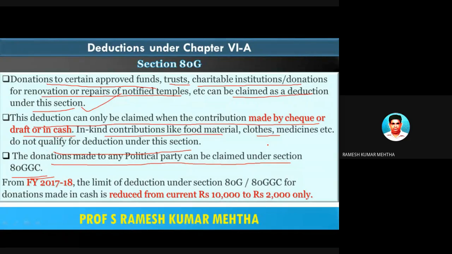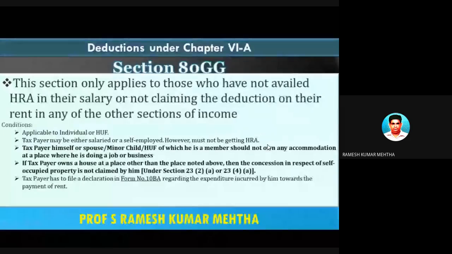Next one is 80GG, deduction under section 80GG. This section only applies to those who have not availed HRA in their salary. So if any assessee is an employee and is not getting any HRA, that is house rent allowance, which is part of the salary, then this section is applicable to him. This section only applies to those who have not availed HRA in their salary or are not claiming the deduction on their rent under any other section of income.